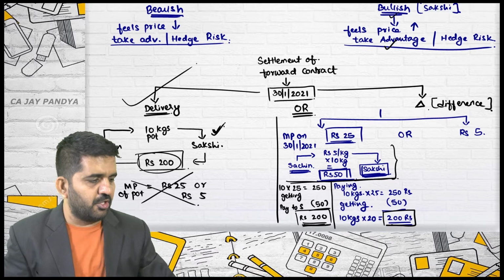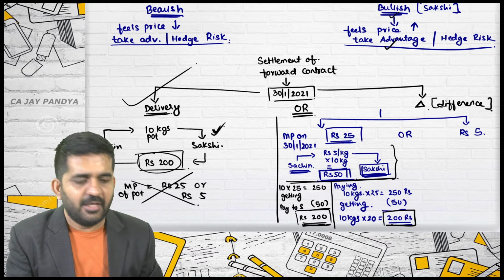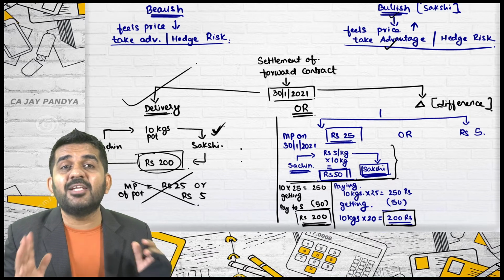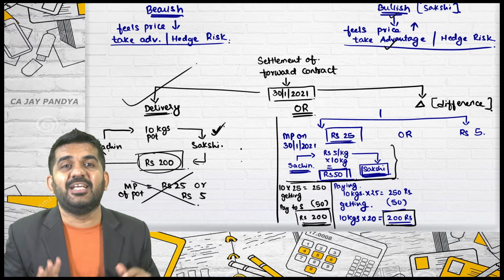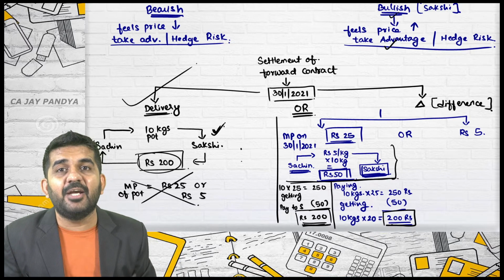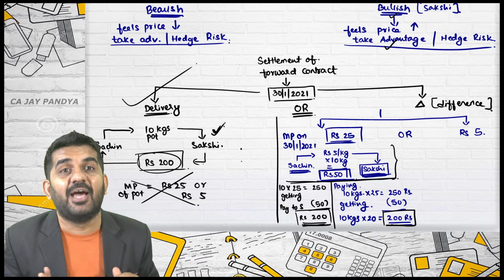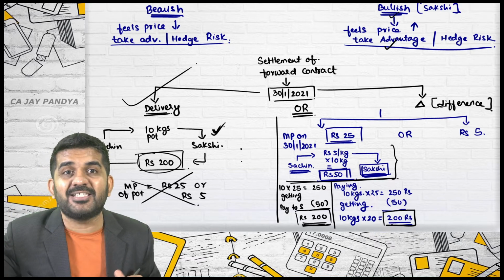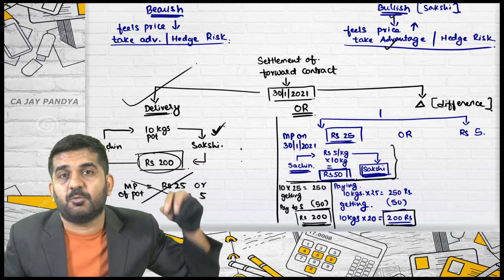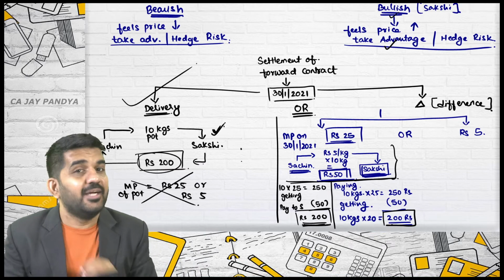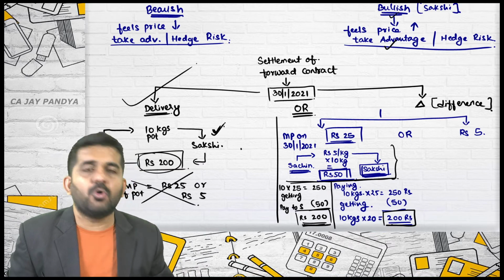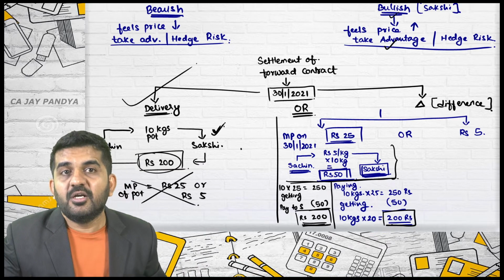In our contract also probably the same thing is happening. But here there are no geographical boundaries whereby the contract can be made. You can make a contract anywhere. A person staying in USA can enter into this type of contract with a person staying in India. It can be easily done because the settlement is done through differences.